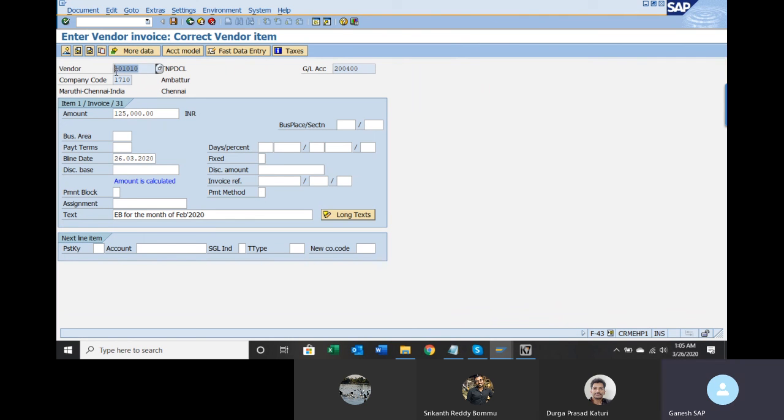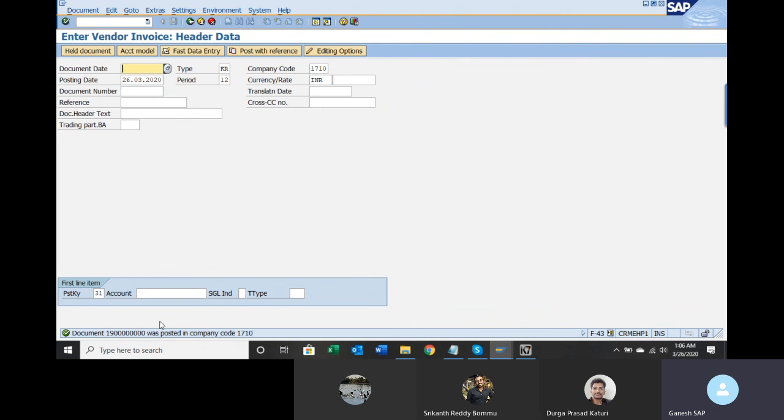Inside this vendor master number, this is the GL account attached. So the value will be available at this vendor master number level and also at GL account level. Post this transaction. So the transaction is posted. Assume that your boss is asking you to bring the vendor wise balances report.